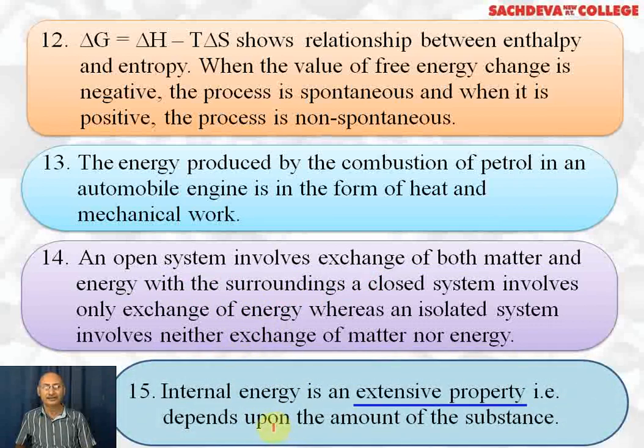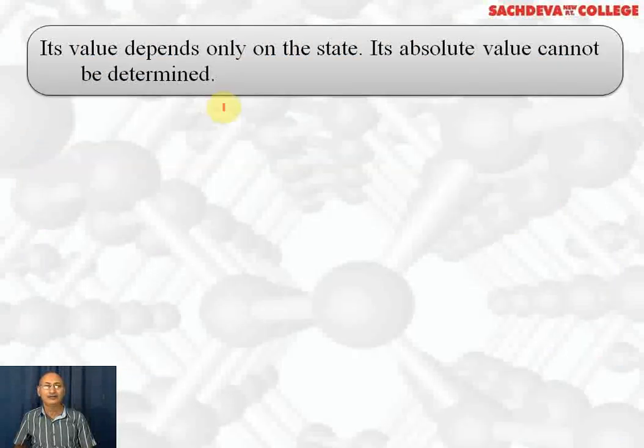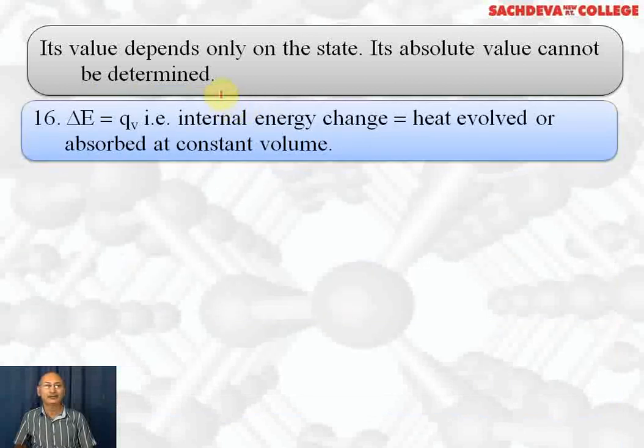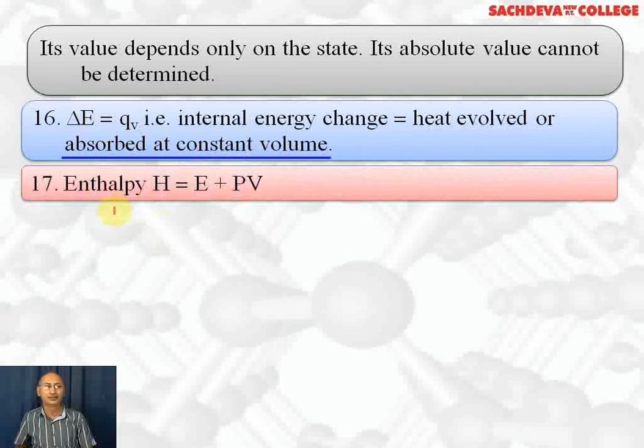Internal energy is an extensive property that depends upon the amount of substance. Its value depends only upon the state of the system, the initial and final state of the system. Its absolute value cannot be determined except for ideal gases which are monoatomic. Delta E, nowadays represented by delta U, is equal to Q at constant volume. That is, internal energy change is equal to heat evolved or absorbed at constant volume.